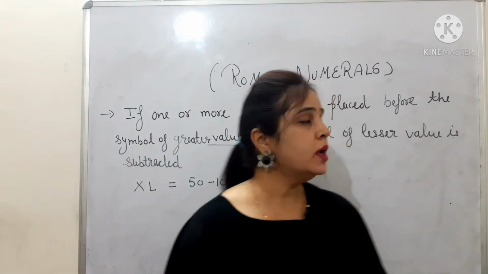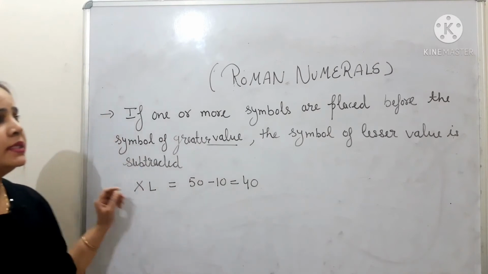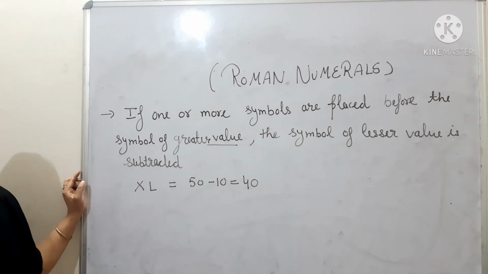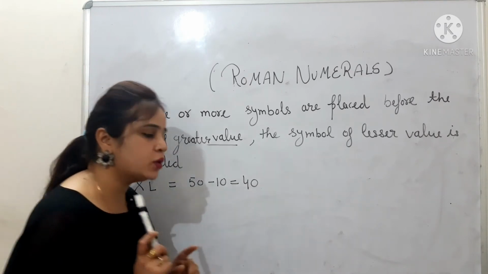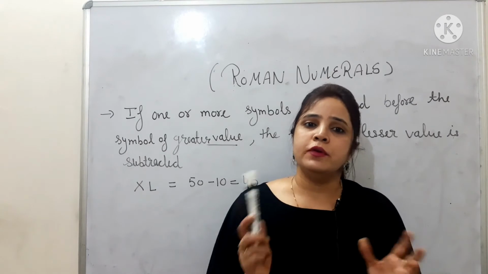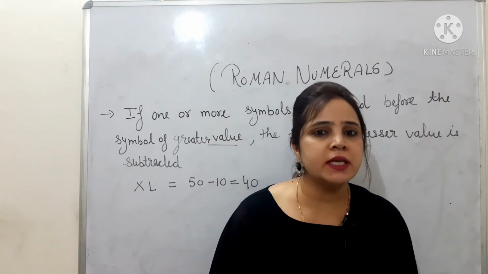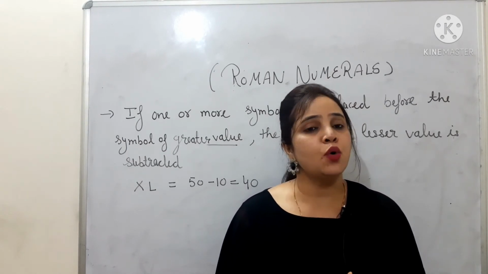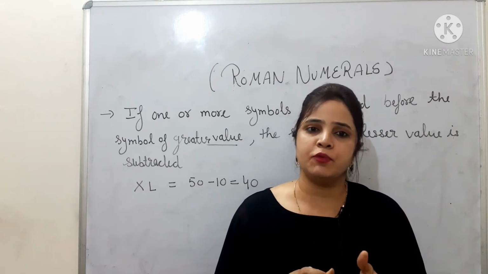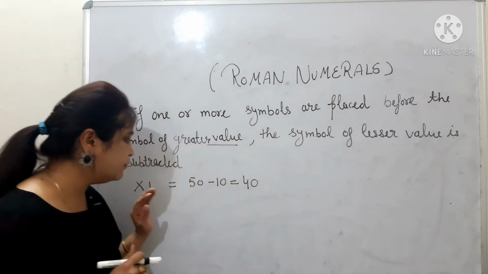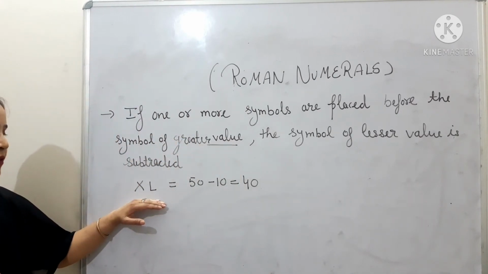For the next rule: if one or more symbols are placed before the symbol of greater value, the symbol of lesser value is subtracted. Here the word before means pehle, that is, before the symbol of greater value. It means if you write a symbol of lower value before a symbol of greater value, then the lower value will be subtracted from the greater value. What do we do to it? Subtract. So let's take an example. Here we have XL.